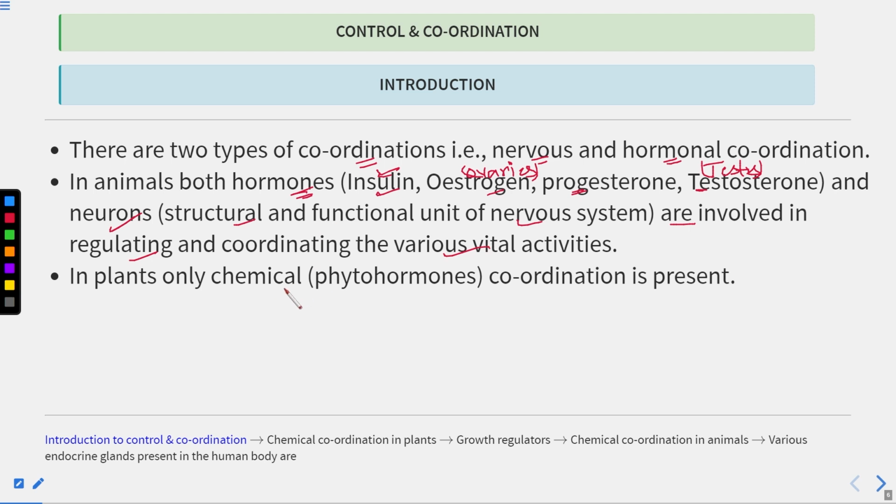Now in plants, only chemicals known as phytohormones do the coordination. Phyto is the term related to plants, so you can also call them plant hormones. There are a lot of plant hormones, such as auxins. Then we have cytokinin. Then we have gibberellic acid.